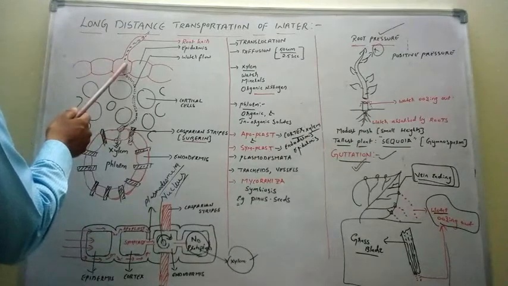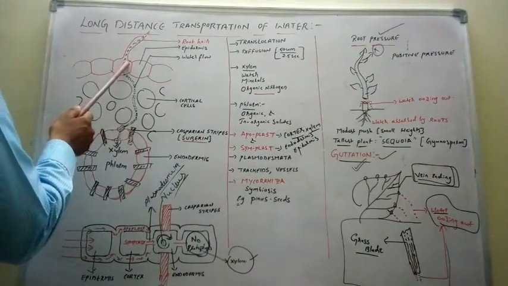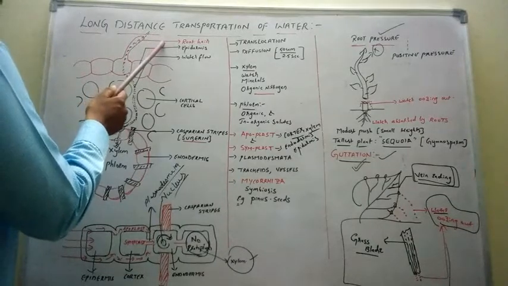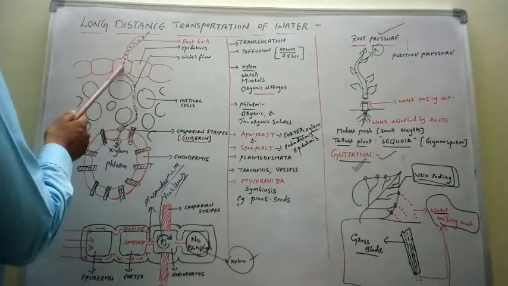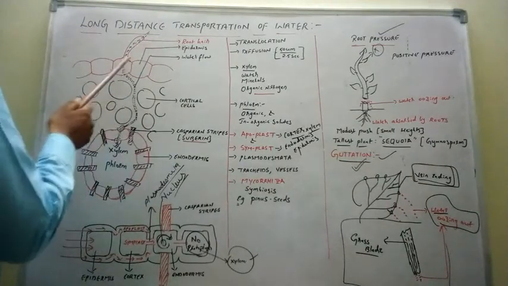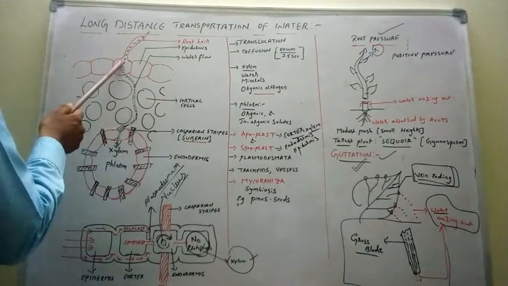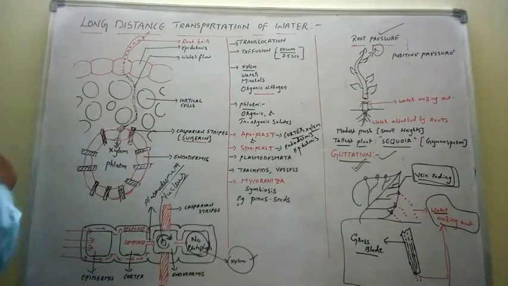Always the water moves from higher water potential to lower water potential. So the water from soil enters into the cytoplasm of the root epidermal cells, from higher water potential in the soil to lower water potential in the cytoplasm. This is called osmosis.